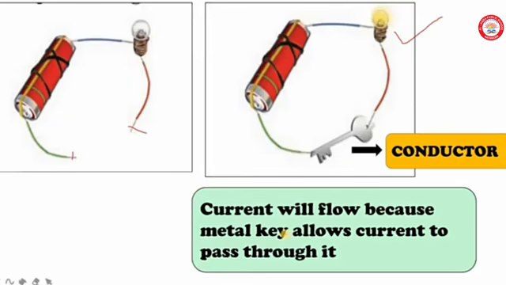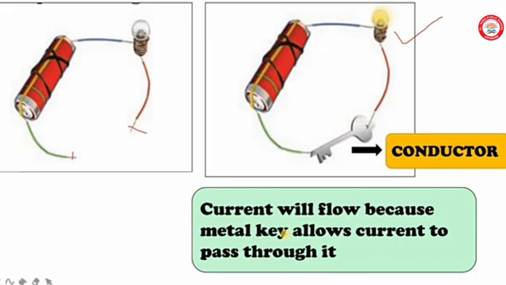In the same way, look at these pictures carefully. In the first picture, the bulb is not glowing, but in the second picture, the bulb is glowing. In the first picture, we can see that there is a gap. That is, air is there, and air does not conduct electricity, so the bulb is not glowing.